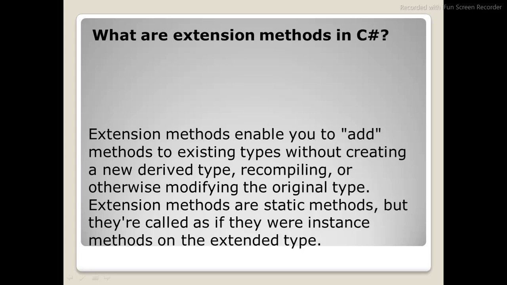Let's say you have a scenario where you want to show the full name without creating a variable in your employee class. How are you going to achieve this? You have first name and last name, so you don't have to create a variable.